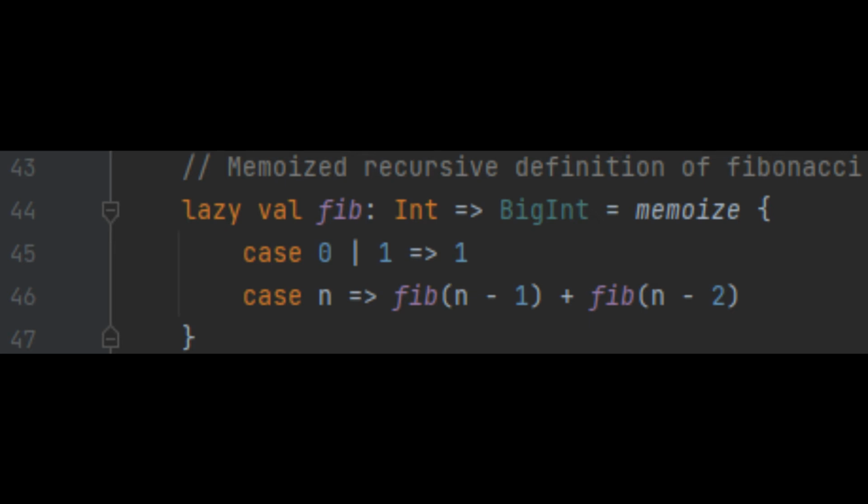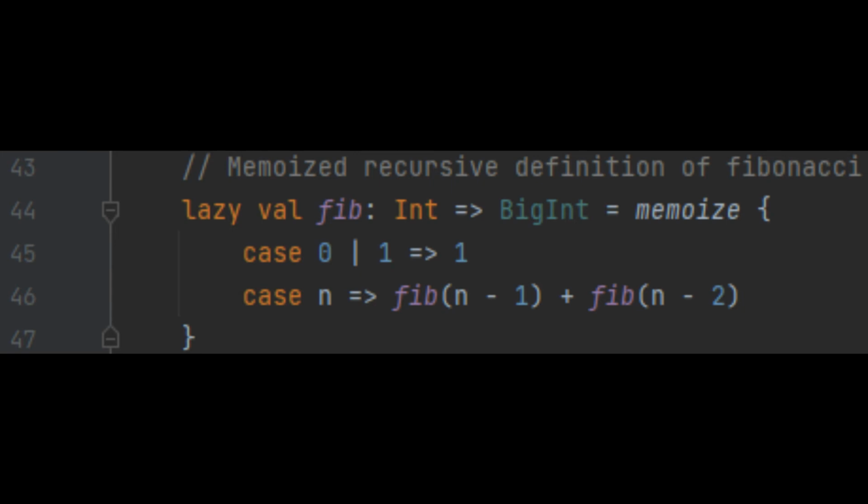Finally, note that this definition is still recursive. However, each call to fib is a call to the resulting function from memoize, meaning that the cache is checked before the inner function is called. In this way, we can consider the time complexity for this function to be linear, or O of n.